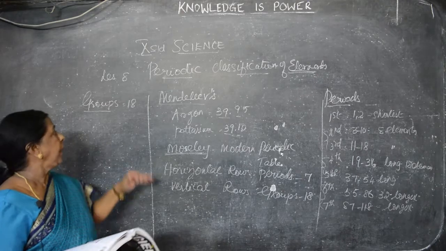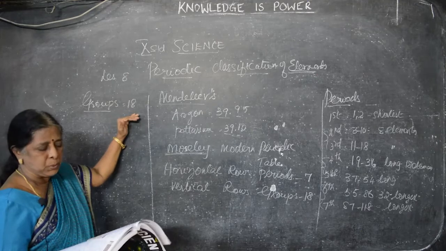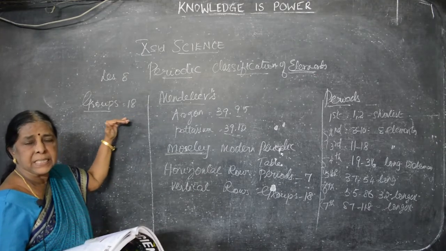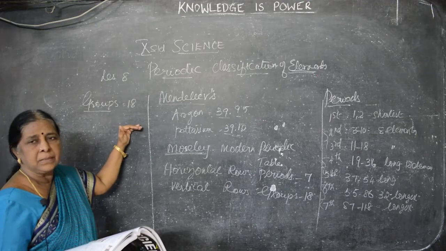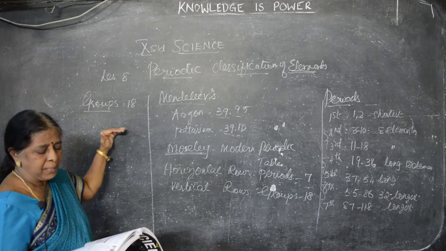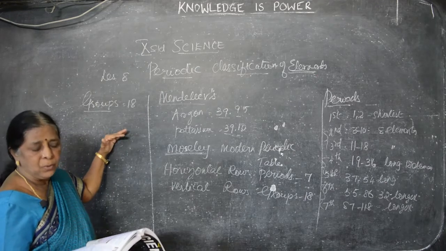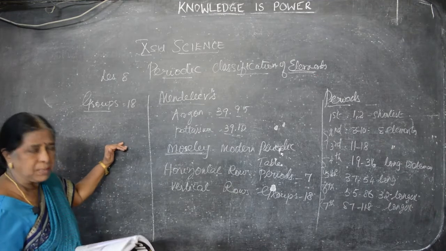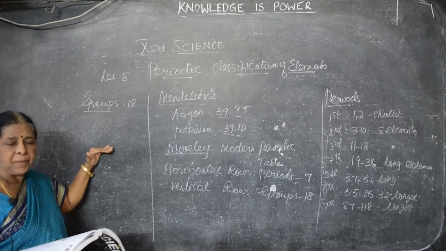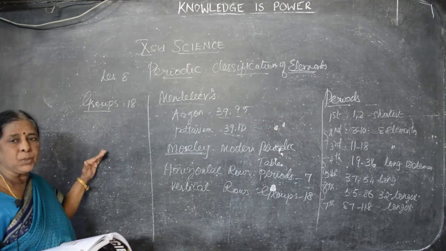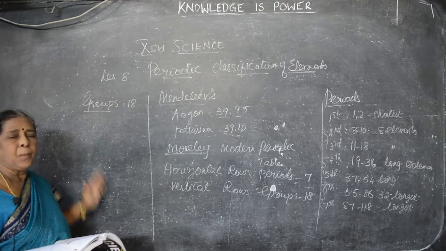So how many groups are there? 18 groups. What are the groups I said? First one, alkali metal. Second one, alkaline earth metal. Third, 3 to 12, transition metals. 13th one, boron. 14th one, carbon. 15th one is nitrogen family. 16th one, oxygen family or chalcogen family. 17th one, halogens. 18th one is noble gas. Clear? How many groups are there?